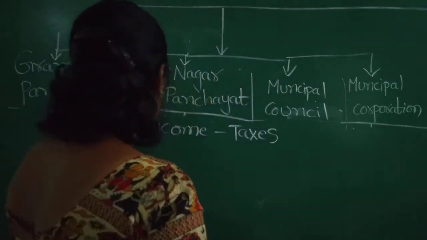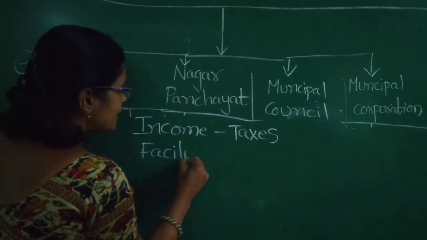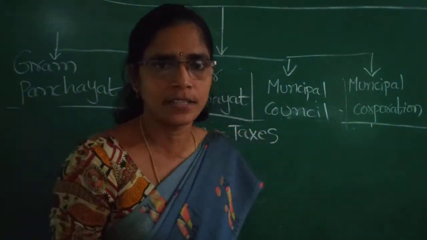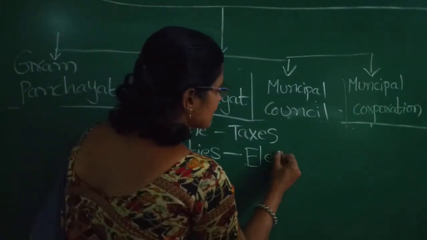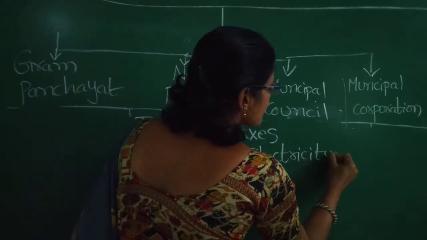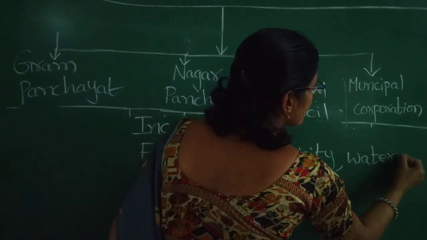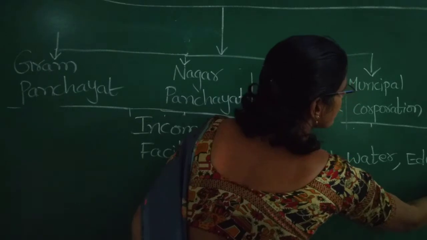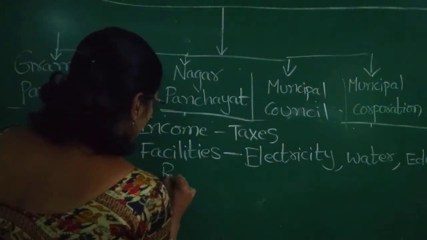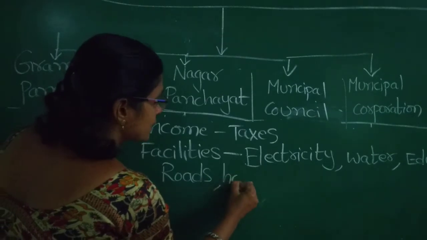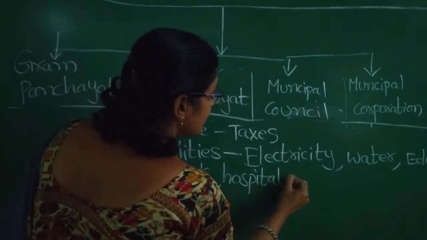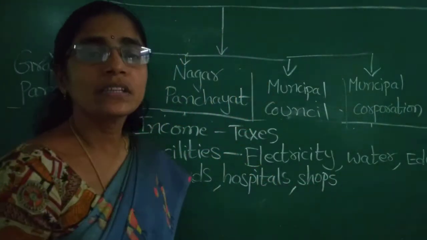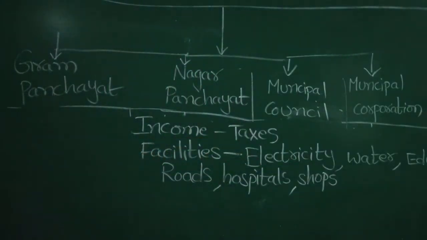Now, what are the facilities provided by Nagara Panchayat or municipal council or corporation? What are the facilities? Electricity, mainly electricity. Current. Next, water facilities. Next, educational facilities like colleges or schools, and roads and hospitals, right in your homework notebook children, and shops. Okay, so these are the facilities which are provided by municipalities.